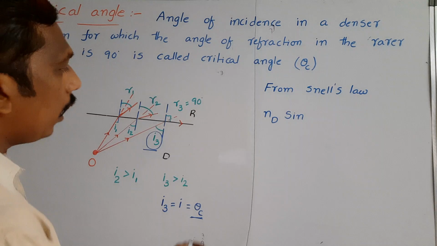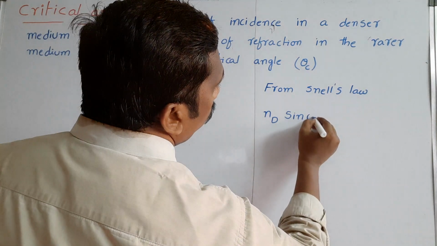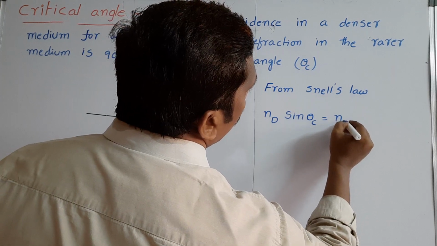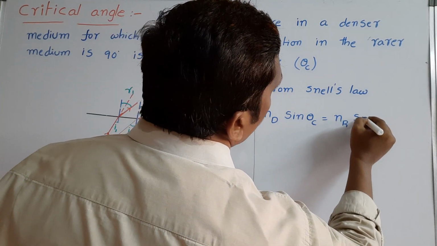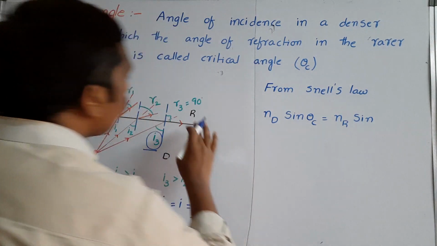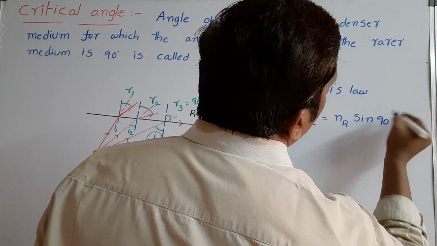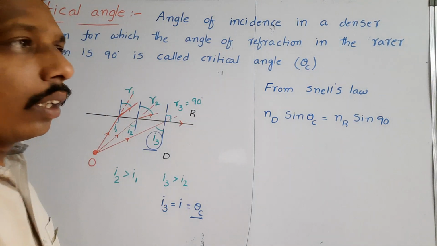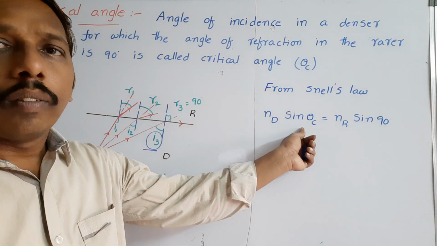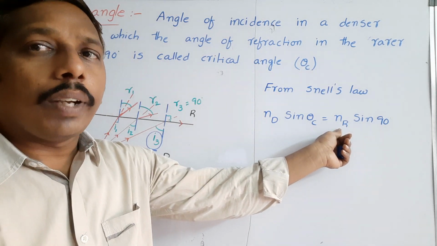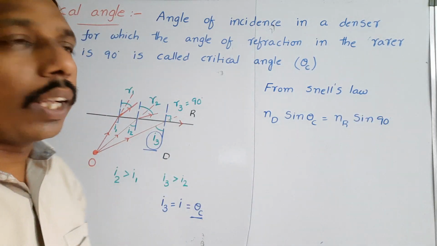So nd into sin theta c is equal to the refractive index of the rarer medium, nr, into the sine of the angle in that medium. In this medium the angle is 90 degrees. So the sine of the incident angle, times the refractive index of the first medium, is equal to the refractive index of the second medium into the sine of the angle in that medium.